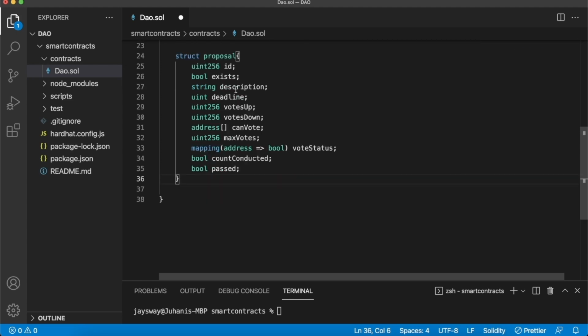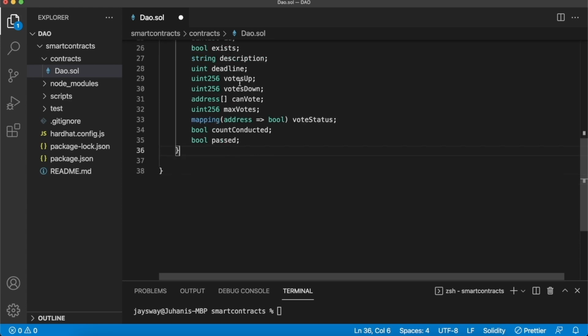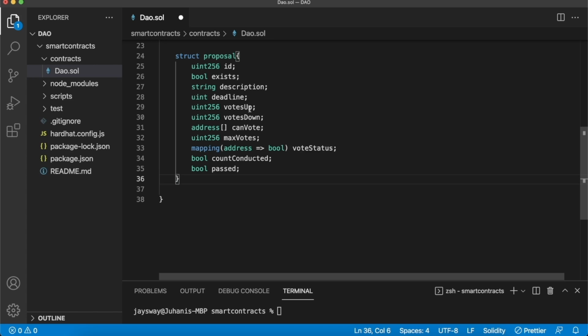Then we have, of course, the description of the proposal, so what we want to propose. Should we have McDonald's or should we have Taco Bell for lunch today? Then our deadline, which will be a block number distinguishing the deadline to cast your votes if you have one. That makes sure that proposals don't just last indefinitely, but have a structured time by which you have to cast your vote. Then, of course, we can track the total number of votes up and total number of votes down for our proposal. So these can be incremented even after this proposal is created.